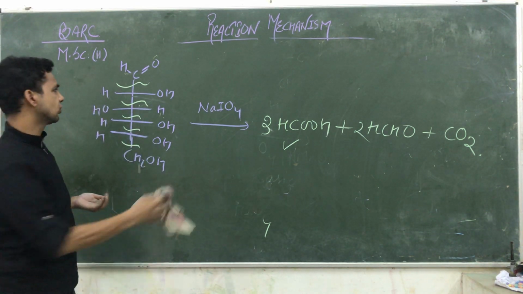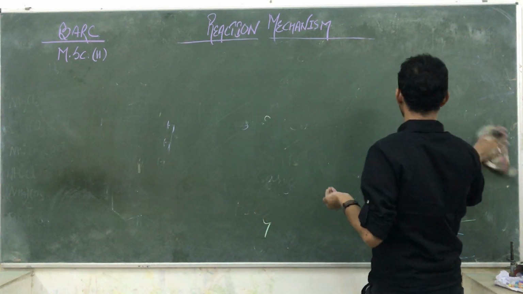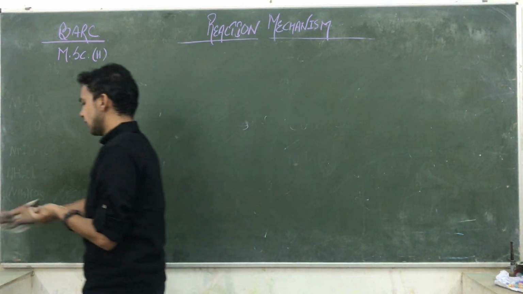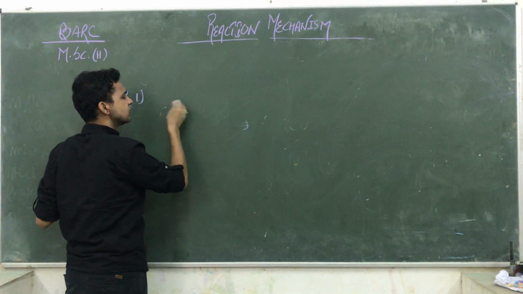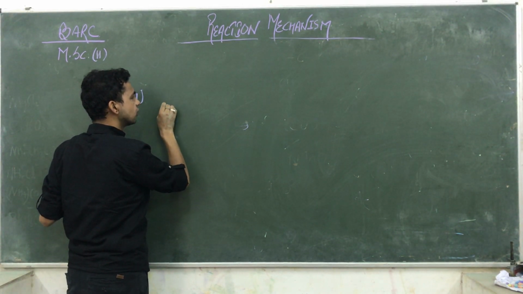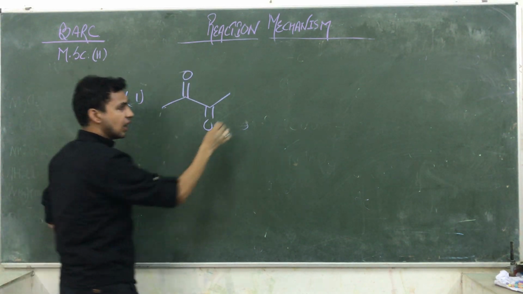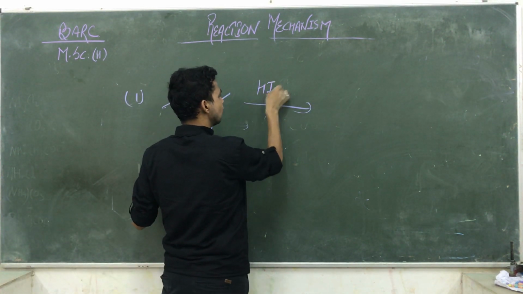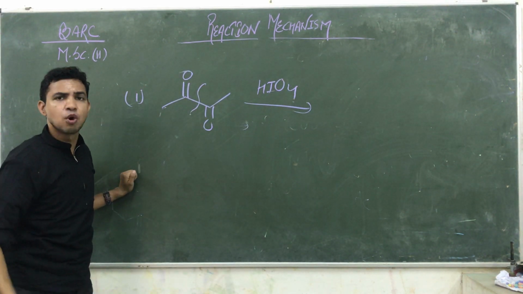Another application of such a type of compound I am showing you. Suppose a diketone, okay, I am showing you. This is a diketone compound. If periodic acid HIO4 is given here, the bond is always decomposed from this side. It's a small trick.